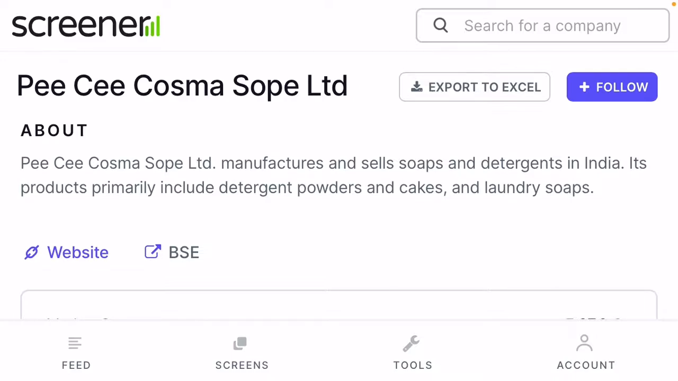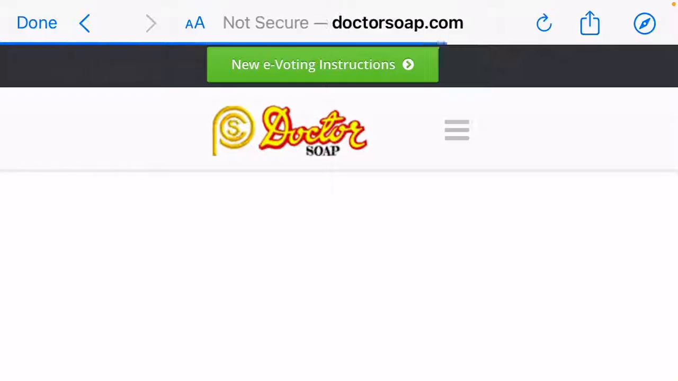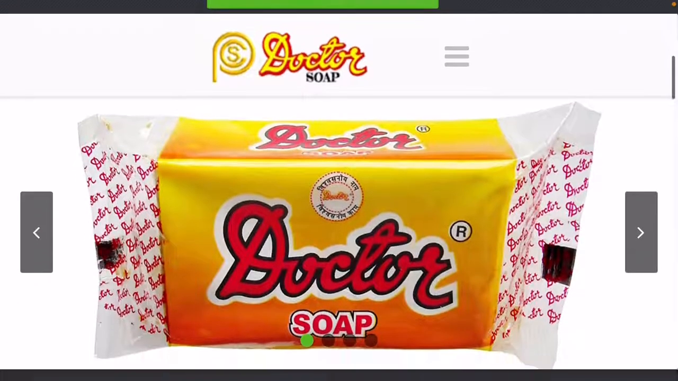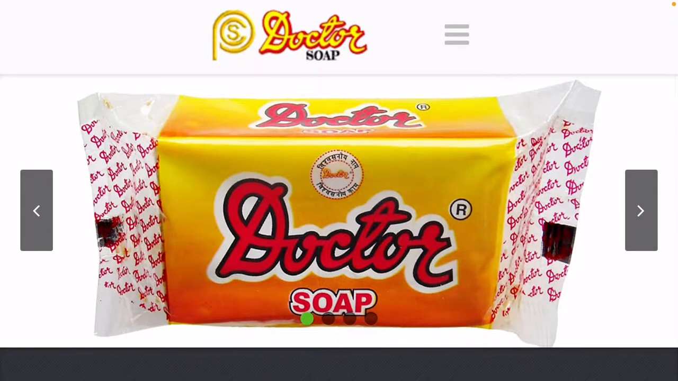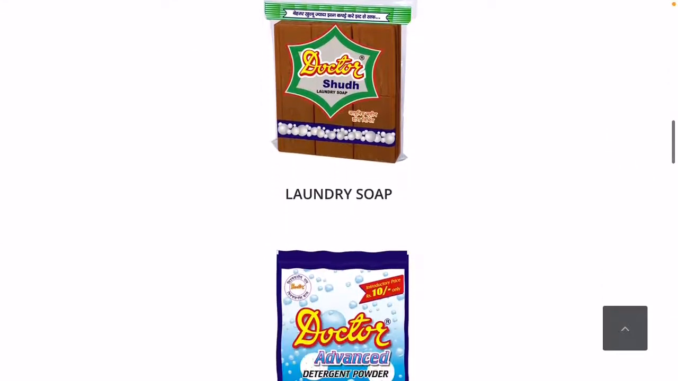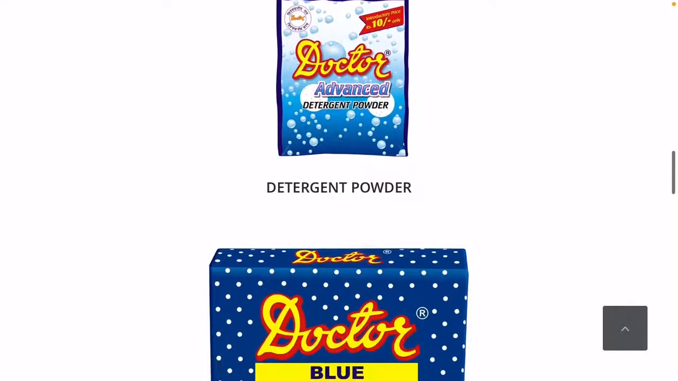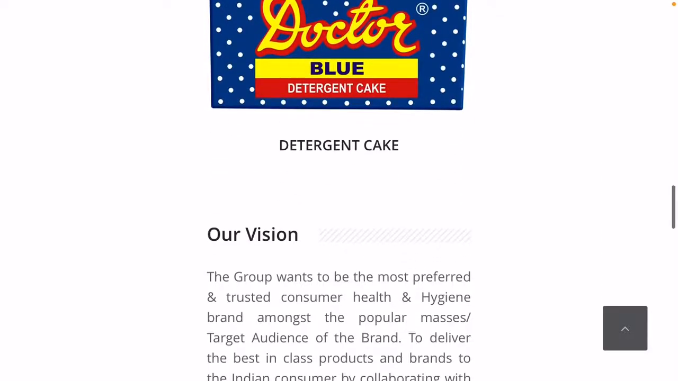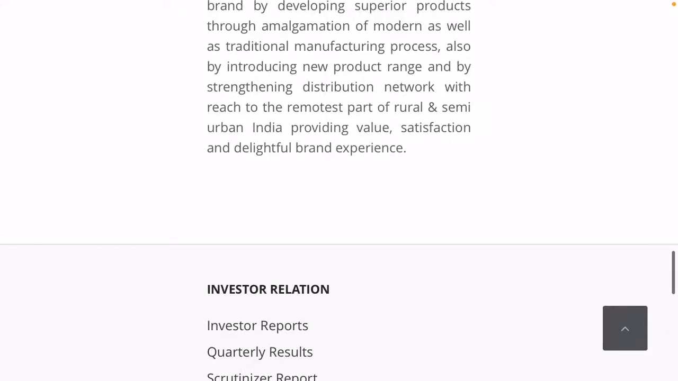The company PC Cosmetic. You can see now, let's go to the website. See, this is the website of the company. The company makes one brand name that is called Dr. Soap. This company is making soap used for cleansing, laundry soap, and detergent cake. These are used by a number of people in India.